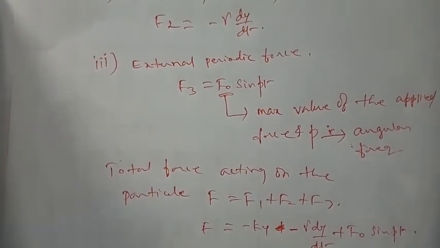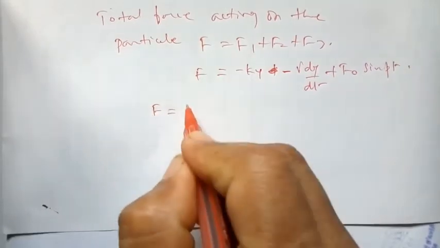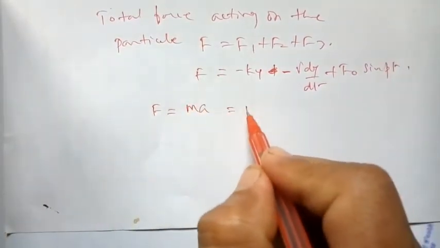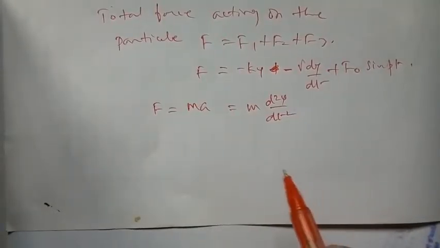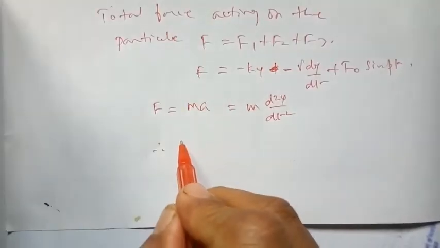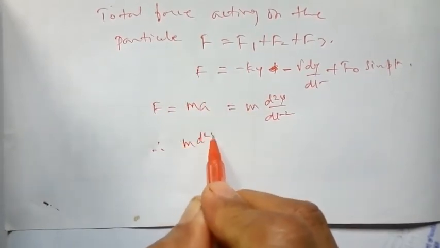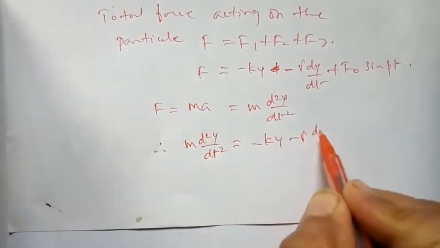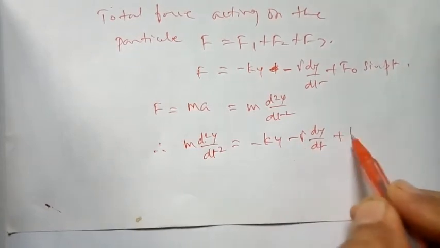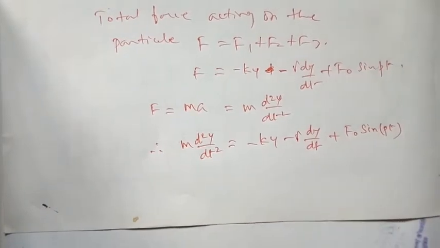From Newton's second law, you know all these things. Just quickly let us move. According to Newton's second law, F is equal to ma, that can be written as m into d square y by dt square. So therefore, equating the two equations, m d square y by dt square is equal to minus ky minus gamma dy by dt plus F0 sin Pt. Okay.